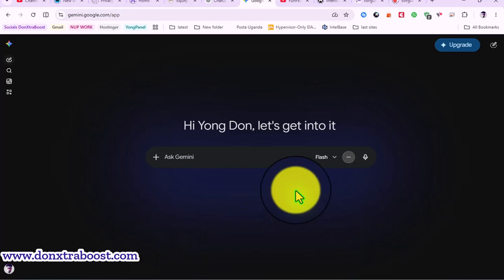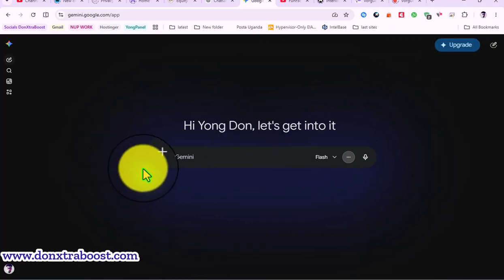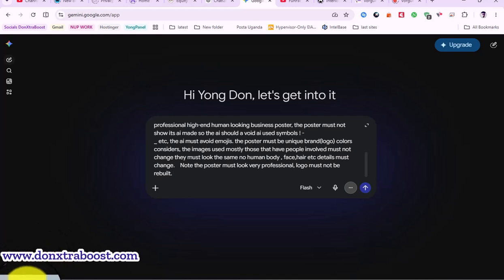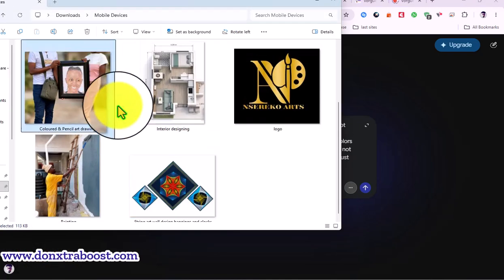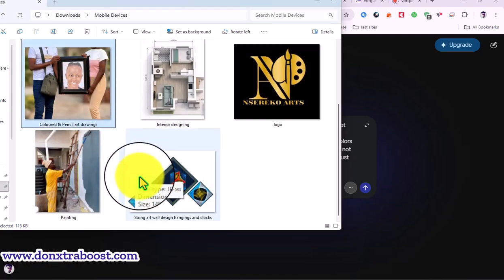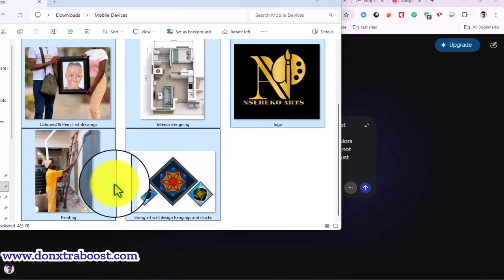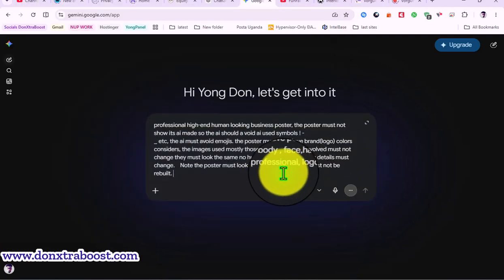our prompt and come to Gemini. It's a free tool, I think you can see. So we paste our prompt there. After pasting our prompt, we are going to drag all the images sent by the client. We should not miss out. There are 1, 2, 3, 4, 5. There are 5 images. So we paste them.